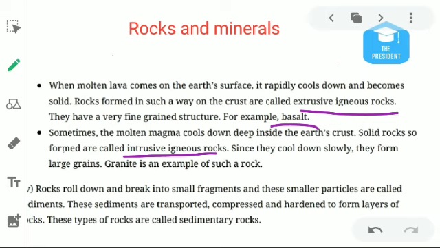And what are the examples of intrusive igneous rocks? We can take the example of granite. Granite is an example of intrusive igneous rocks.